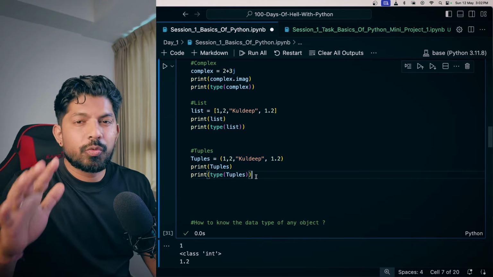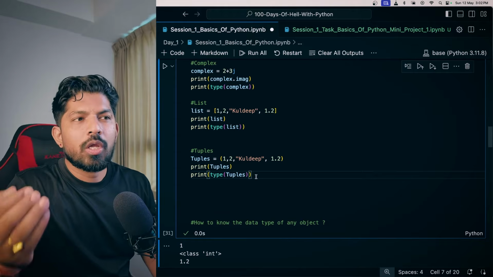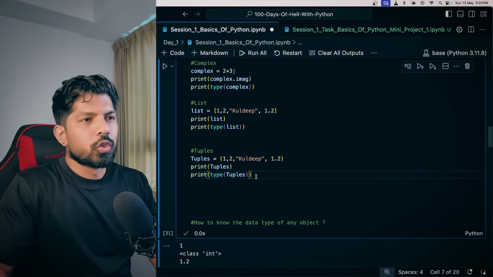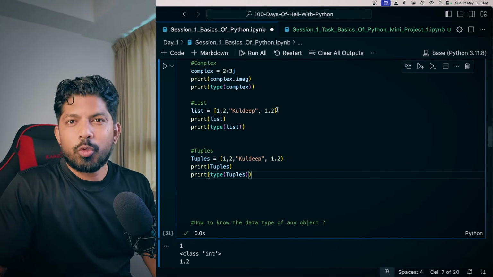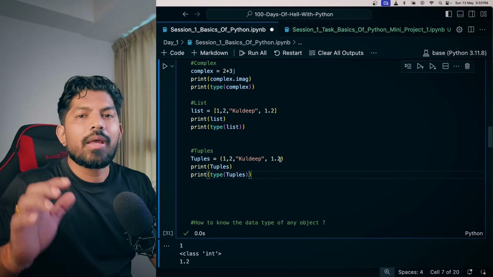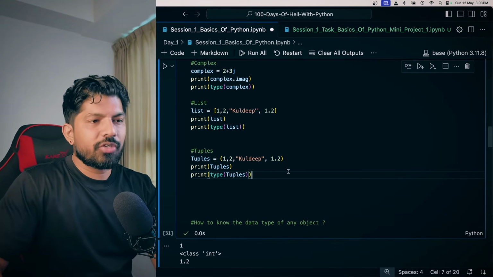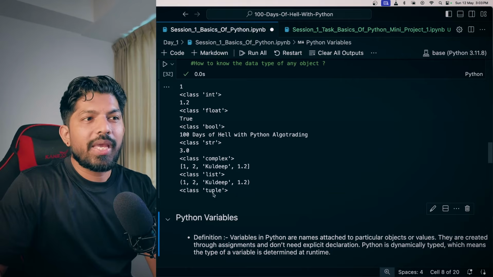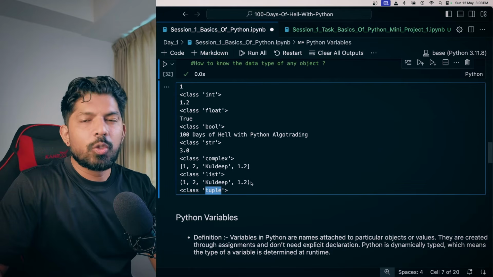There are more differences which I'll be explaining in the upcoming videos. For now, we are just having the overview. So in list we are using square brackets and in tuples we are using parentheses, right? And when I hit shift enter, you can see that we have a tuple. Otherwise, the values are almost the same.